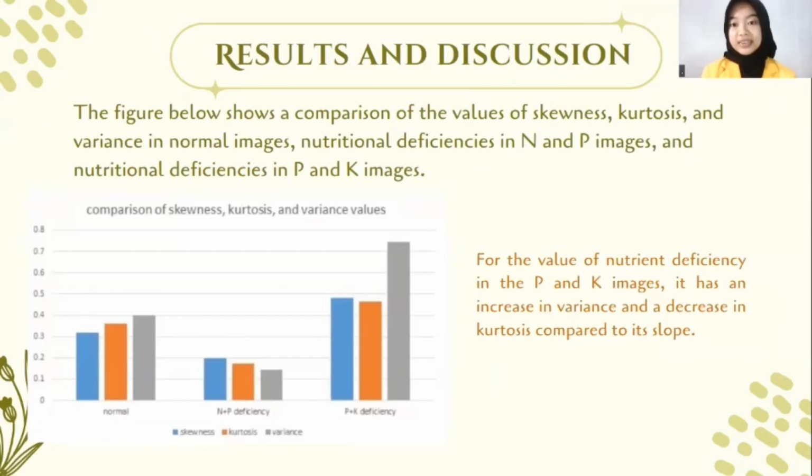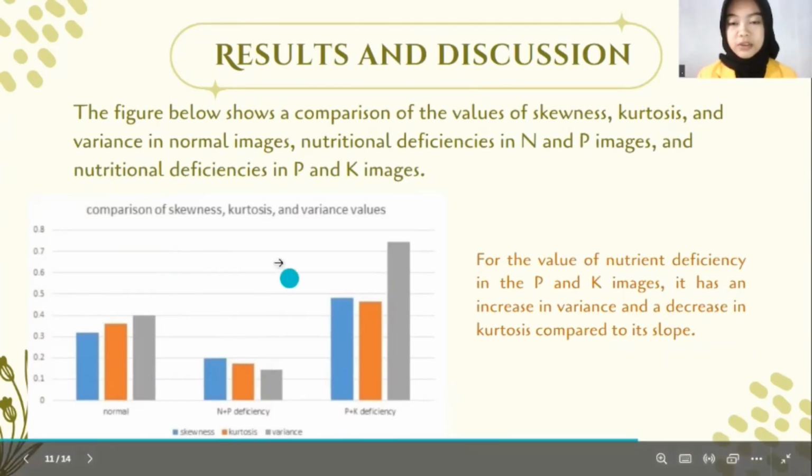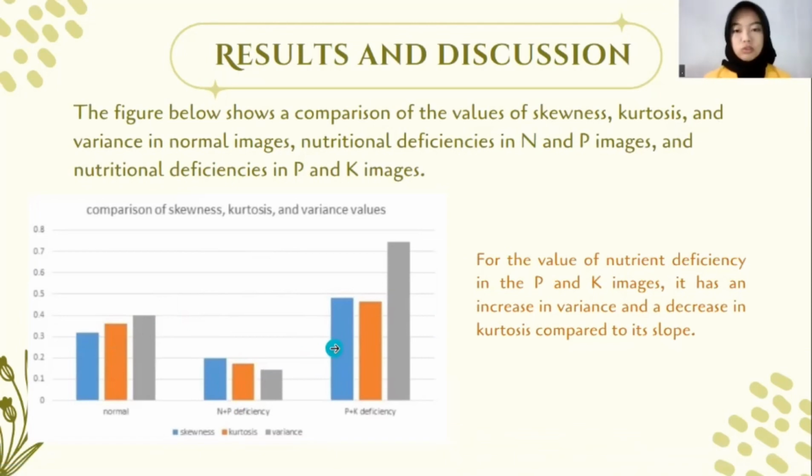Okay, on the result and discussion, the analysis results show that the nutrient deficiency value in the image has increased in variance and a decrease in kurtosis compared to the normal. In addition, the results show that differences in leaf color indicate nutrient deficient status.